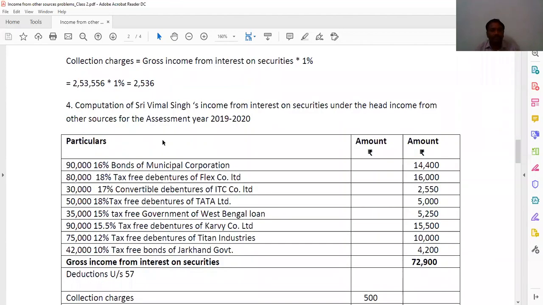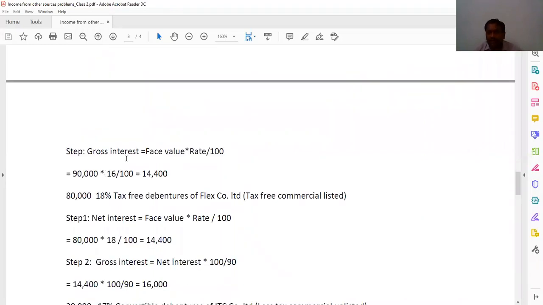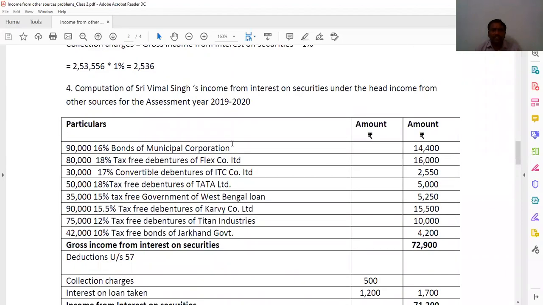Now look at here once. 90,000 16% bonds of municipal corporation, less tax government, so gross interest is equal to face value into rate by 100. So 90,000 16% is 14,400, that we wrote here. 90,000 16% bonds of municipal corporation, 14,400.